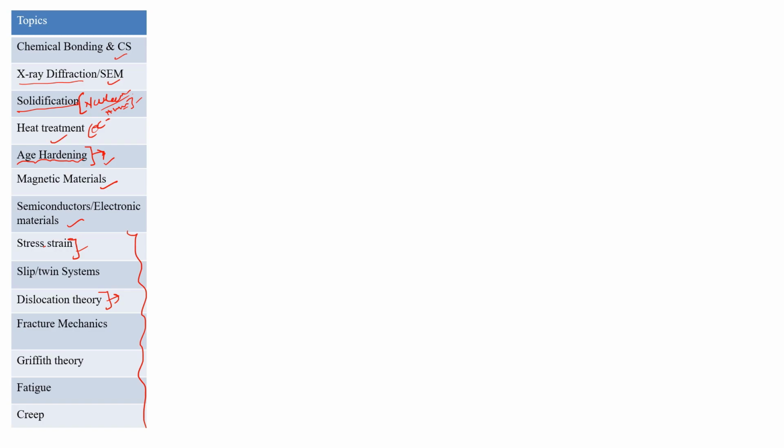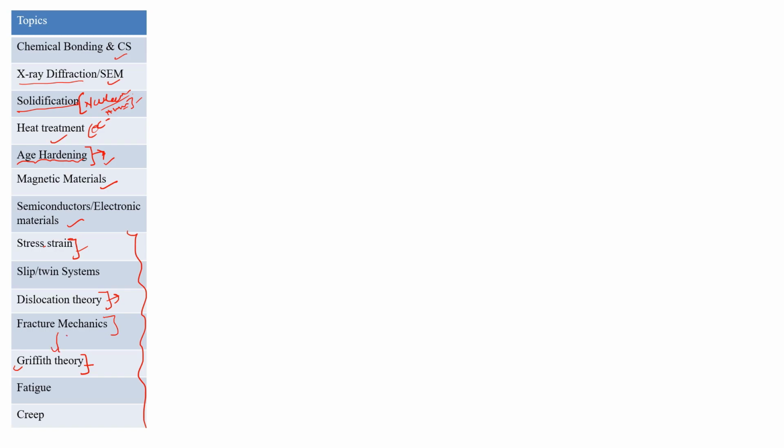So the next thing is fracture mechanics. This fracture mechanics basically consists of all the basics of fracture mechanics, and Griffith theory I have taken separately, because this is a very important topic. That's why I have taken it separately. However, I should put these things in fracture mechanics itself.